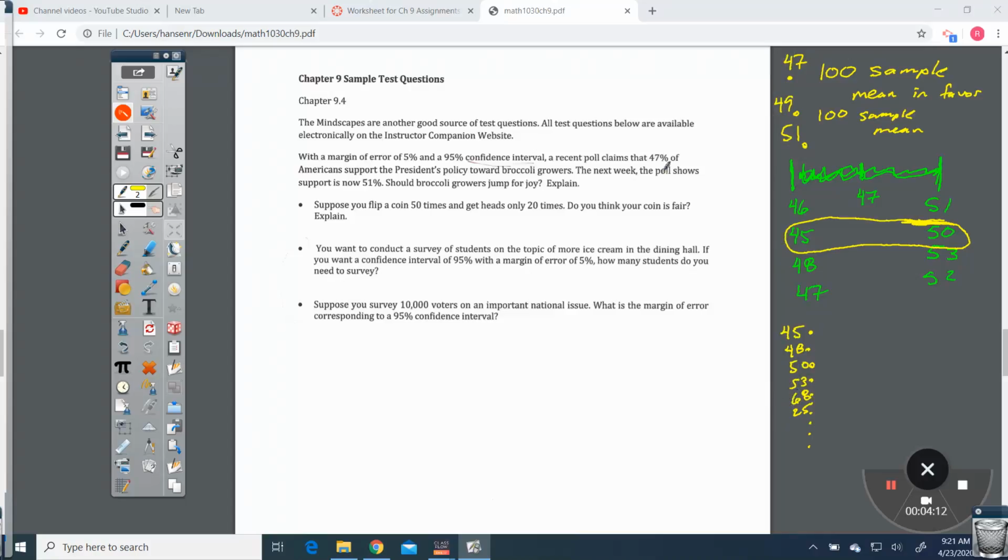But what a confidence interval is saying, when I talk about confidence interval, I'm saying that if I were to do this forever, or if I were to do it for the whole population of the United States, the true mean for that whole huge population is between these two numbers.